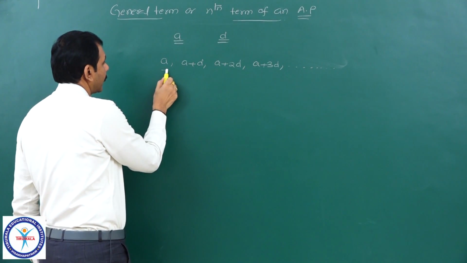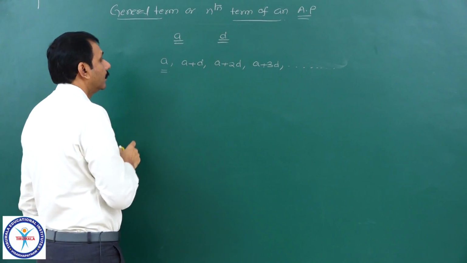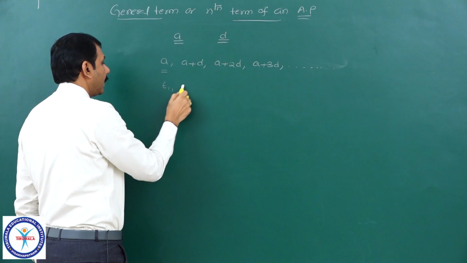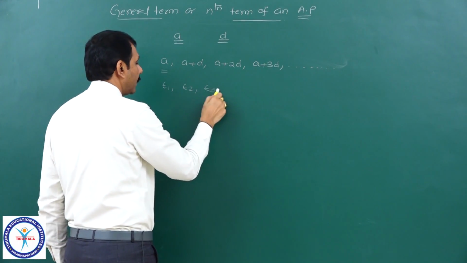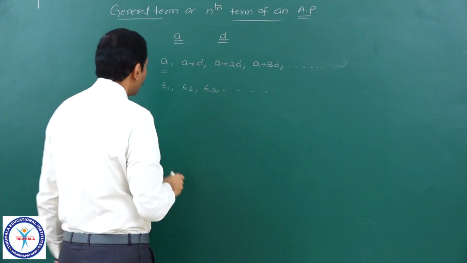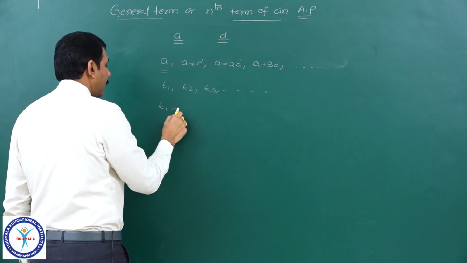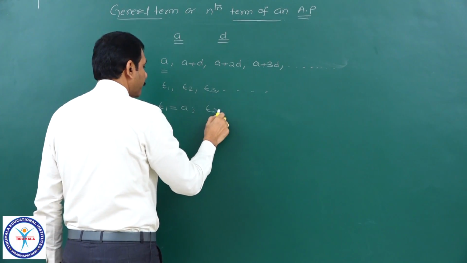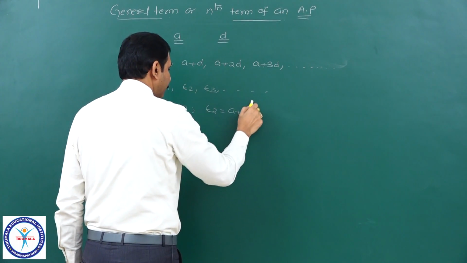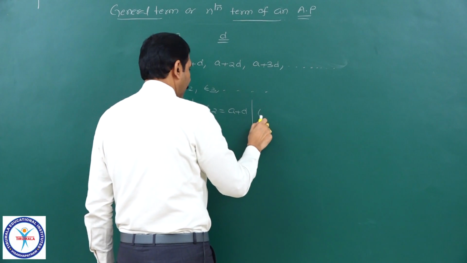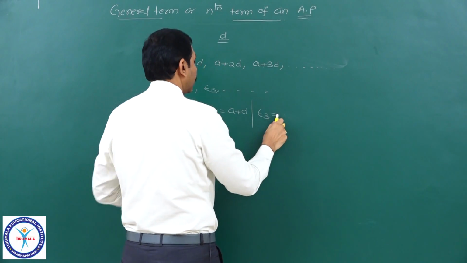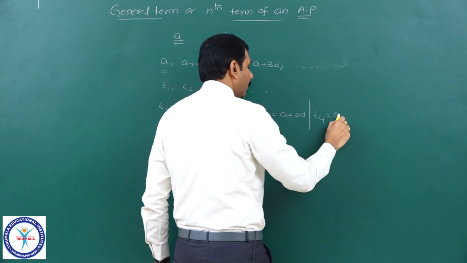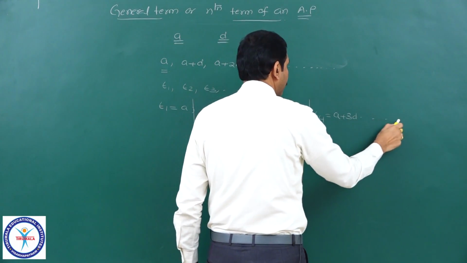If I denote the terms of this sequence as T1, T2, T3 and so on, T1 is equal to A. T2 is equal to A plus D. The third term is A plus 2D. And the fourth term is A plus 3D and so on.